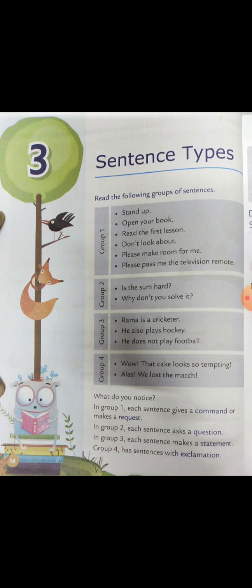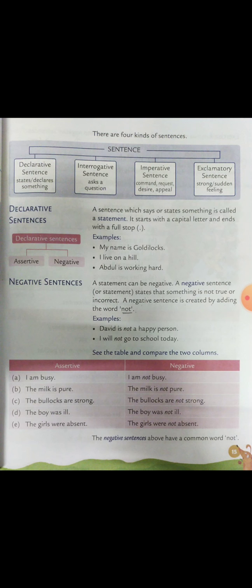Now comes the types of sentences. We have four types of sentences in English grammar. First sentence is declarative sentence. Second is interrogative sentence. Third is imperative sentence. And the last one is exclamatory sentence.